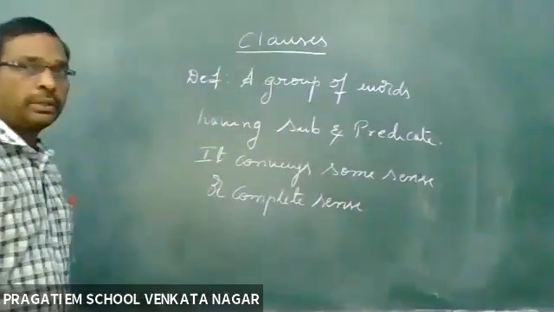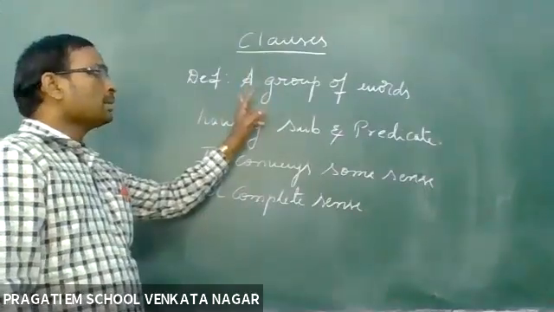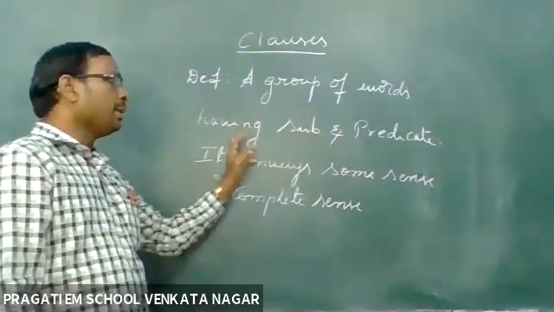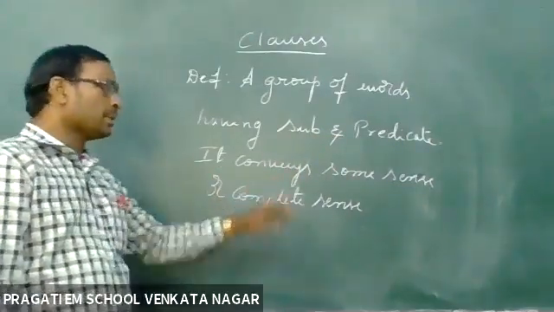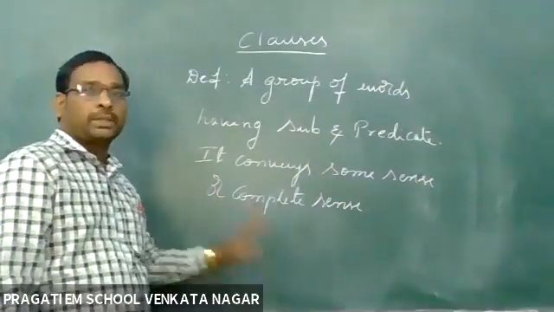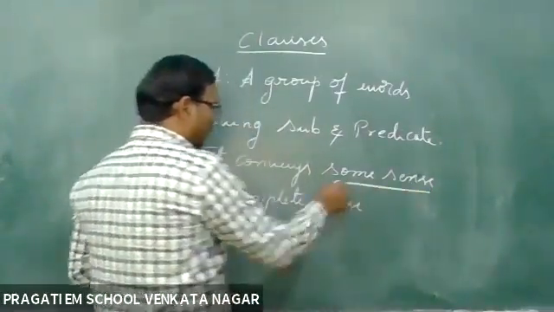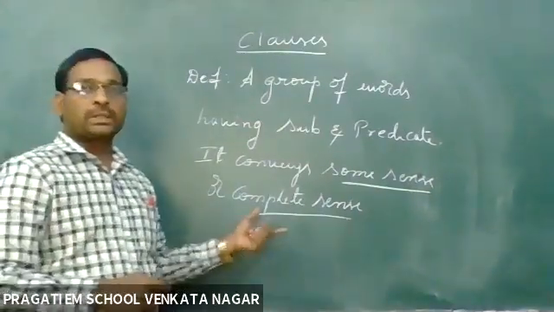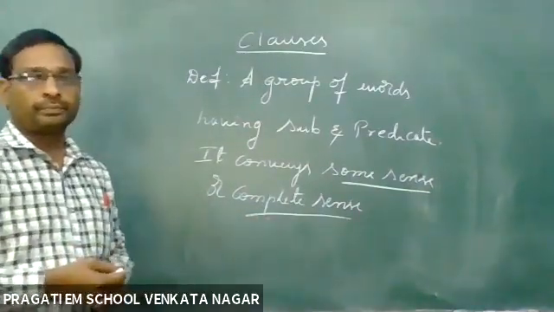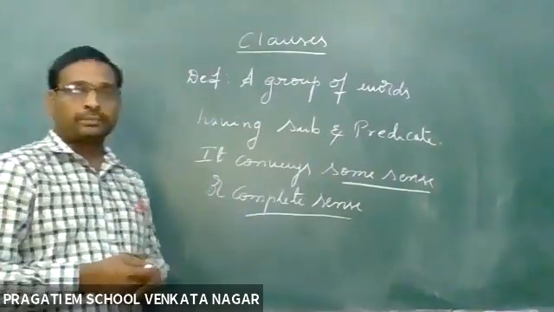Once observe the definition: a clause is a group of words having subject and predicate. It conveys some sense or complete sense. See here, some and complete: two different phrases we observed here.